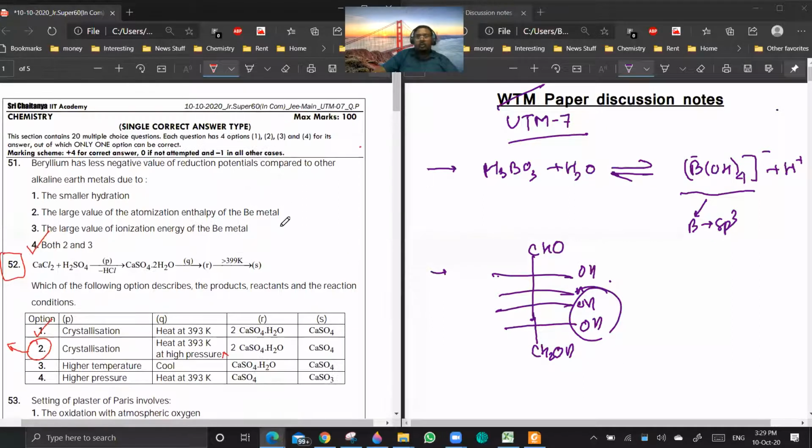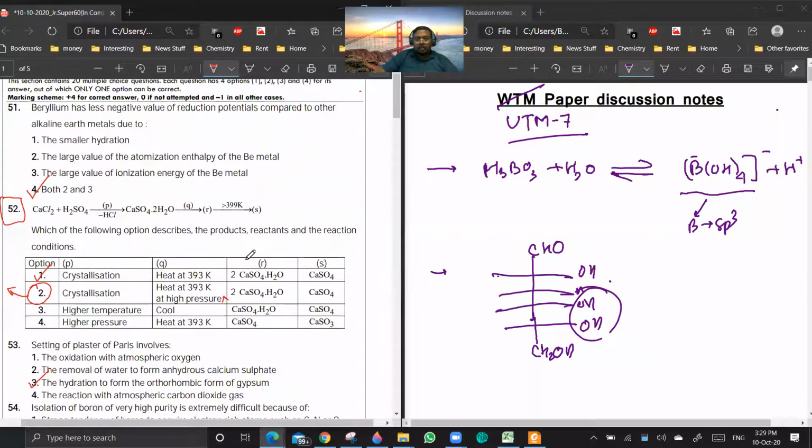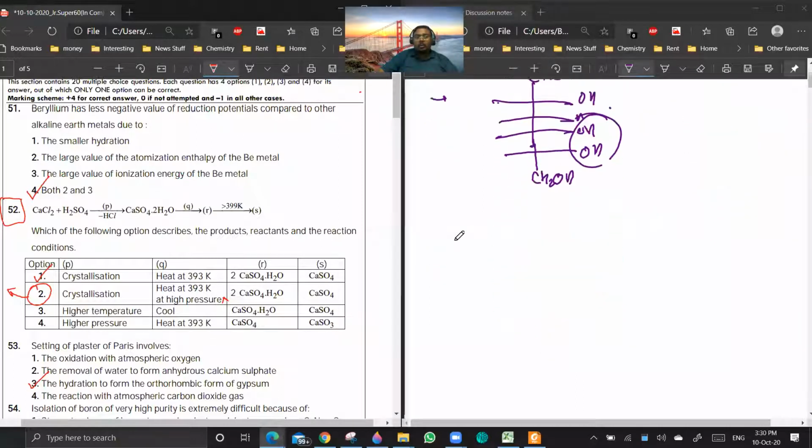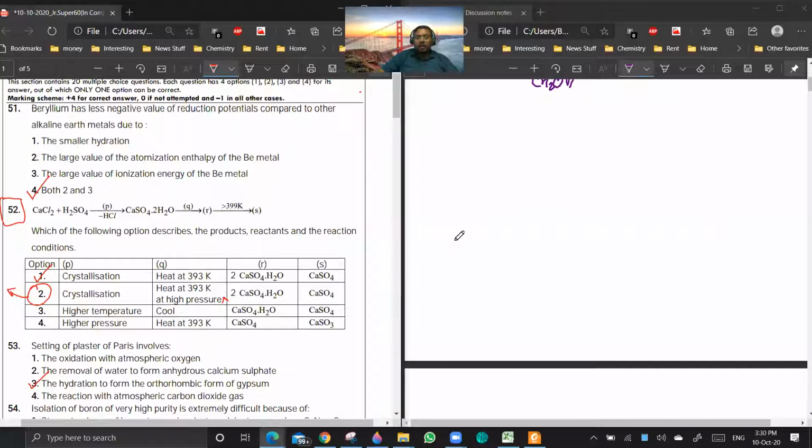So with this, the UTM is done. Sir, in 51, why is it related to option 2? Large value of atomization enthalpy of beryllium metal. See, beryllium has a very high heat of sublimation. So it is saying that beryllium has a less negative reduction potential compared to other alkaline earth metals.